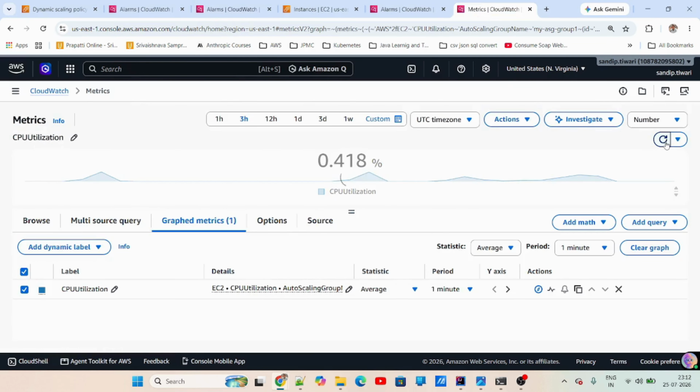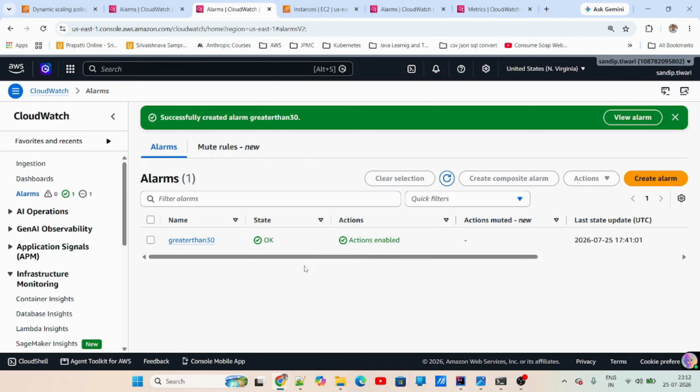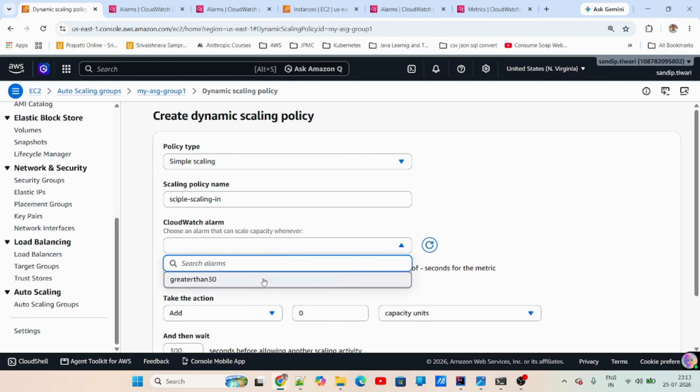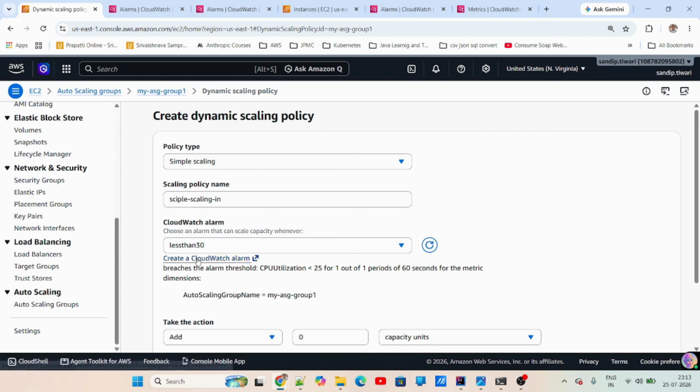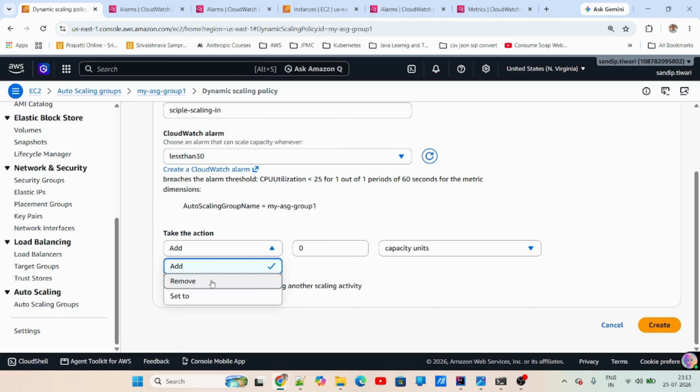In between, let's check the metric here. It is 27% now, so our greater than 30 is not yet triggered. You just wait. In between, you configure this. So this is the scaling in operation. When I'm saying it is less than 30, you can remove 2 instances and wait 60 seconds.